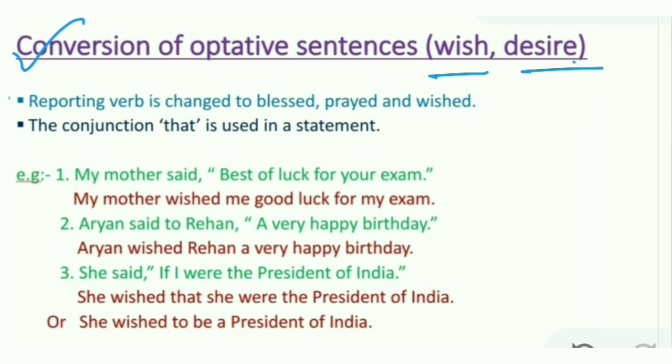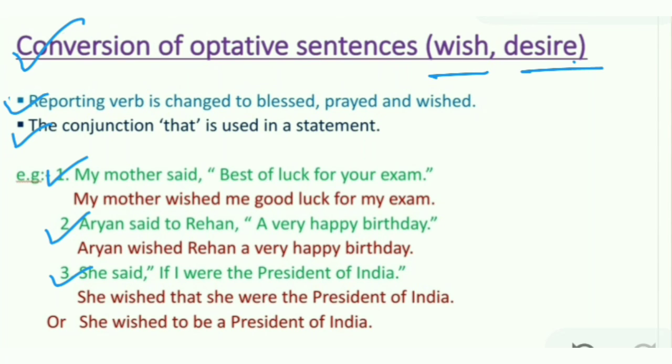In this, the reporting verb is changed to "blessed," "prayed," and "wished." Then the conjunction "that" or the preposition "to" is used in some sentences. Let us discuss the examples. Number 1. My mother said, "Best of luck for your exam." My mother wished me good luck for my exam. Number 2. Aryan said to Rehan, "A very happy birthday." You can see Aryan wished Rehan a very happy birthday.